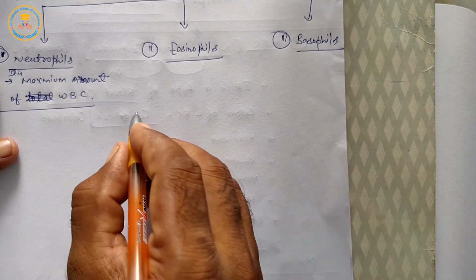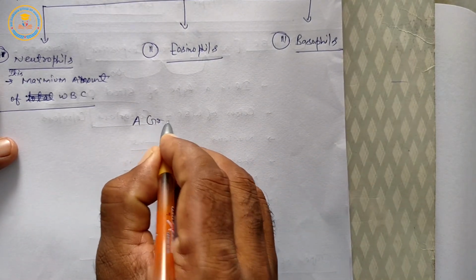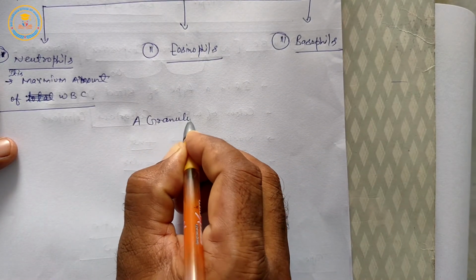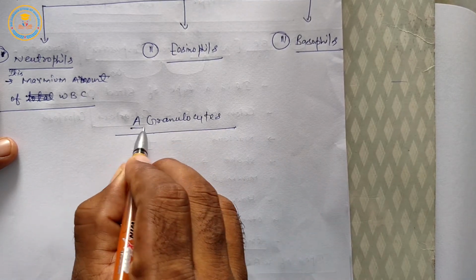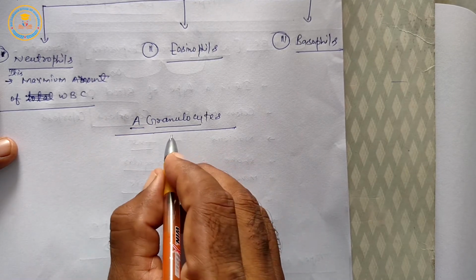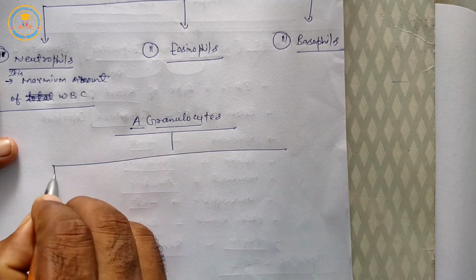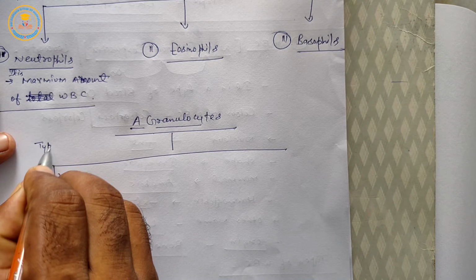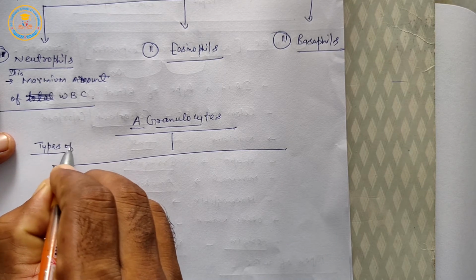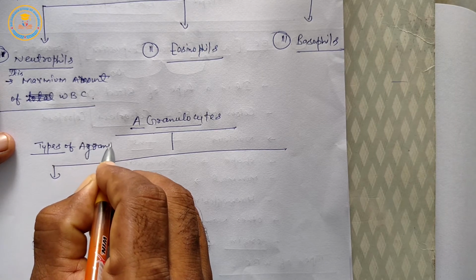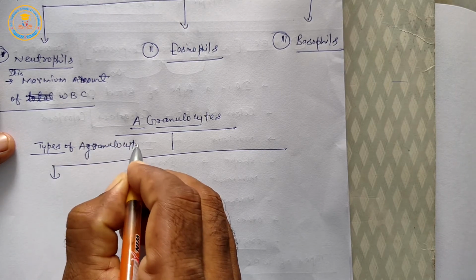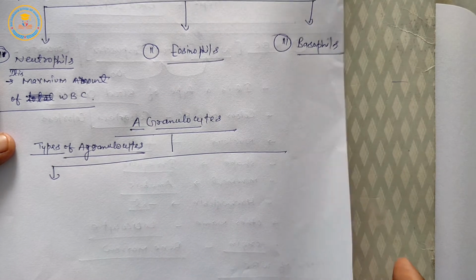Next are agranulocytes. It means granule-like structures are absent. Next are the types of agranulocytes on the basis of granules.